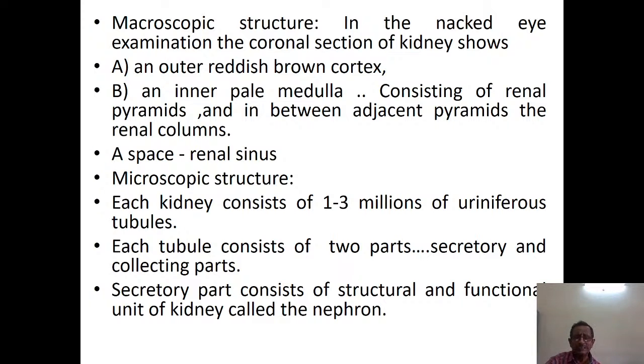Microscopic structure. Each kidney consists of 1 to 3 million uriniferous tubules. This tubule consists of two parts, a secretory part and a collecting part. The secretory part consists of the structural and functional unit of the kidney, the nephron.